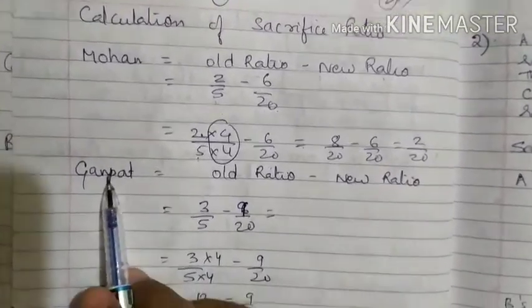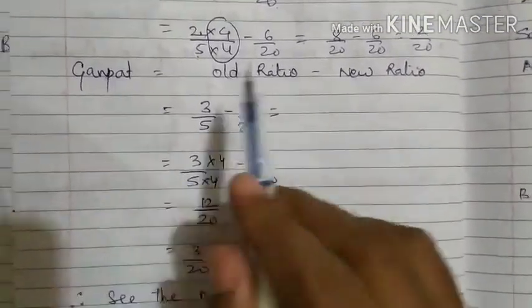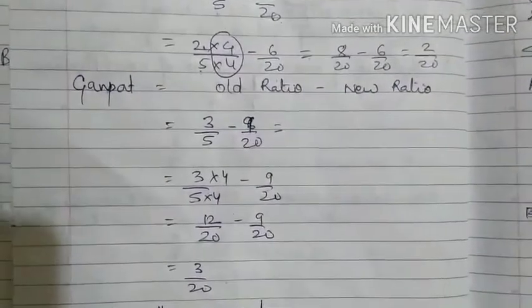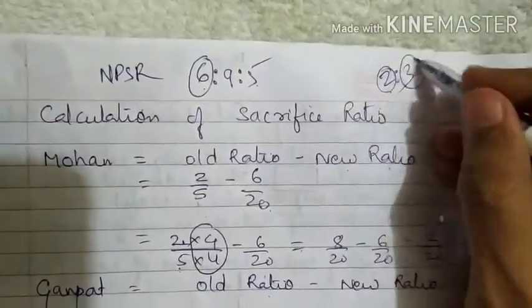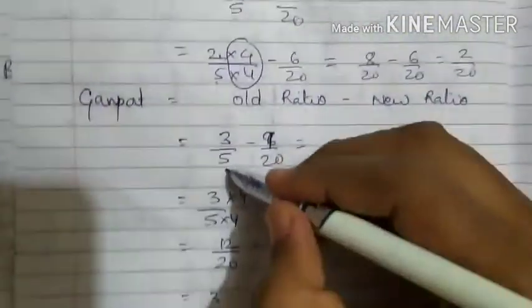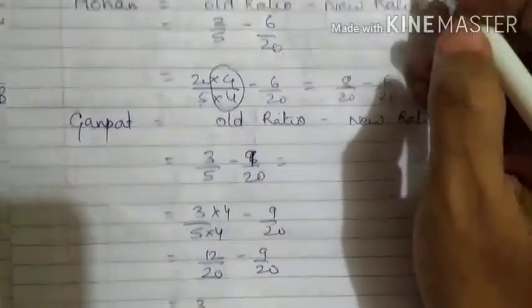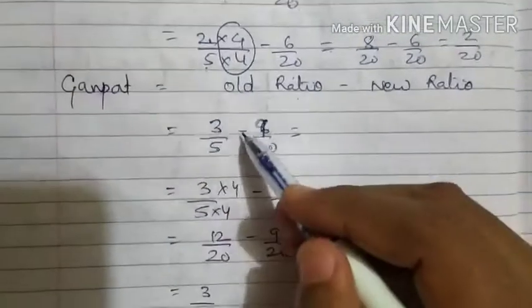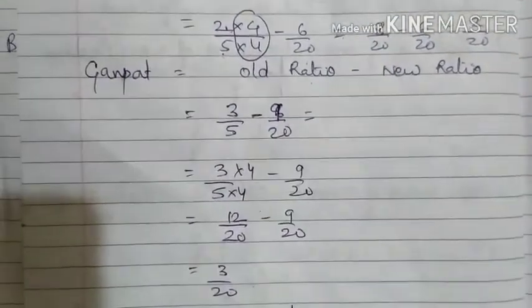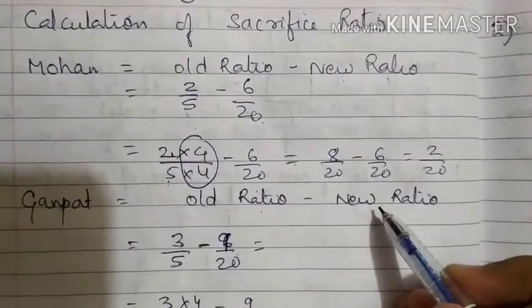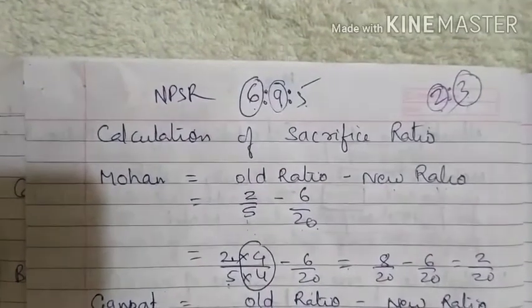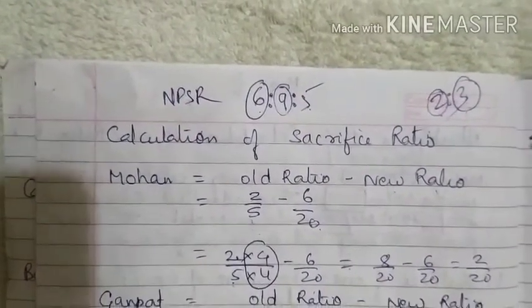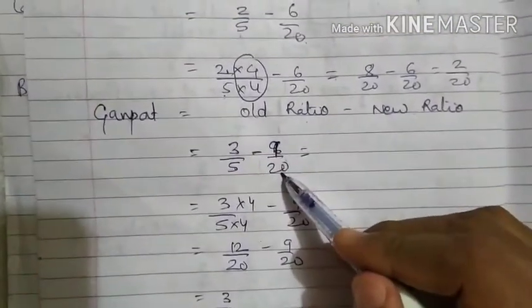Same way for Ganpat. So what is the formula? Old ratio minus new ratio. So what is the old ratio? Ganpat is having 3 parts, so 3/5, minus new ratio. What is the new ratio of Ganpat? 9 parts. Total parts is 20. So we write here 9/20.